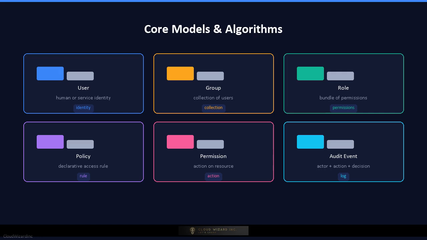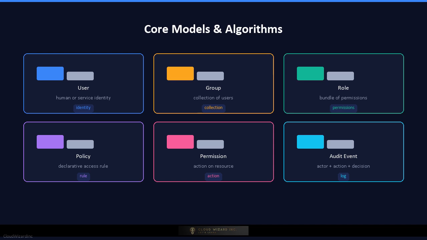The core models and algorithms. A user represents a human or service identity. A group collects users for easier administration. A role is a collection of permissions that can be assumed. A policy is a declarative rule that maps identities, actions, resources, and conditions to an effect.